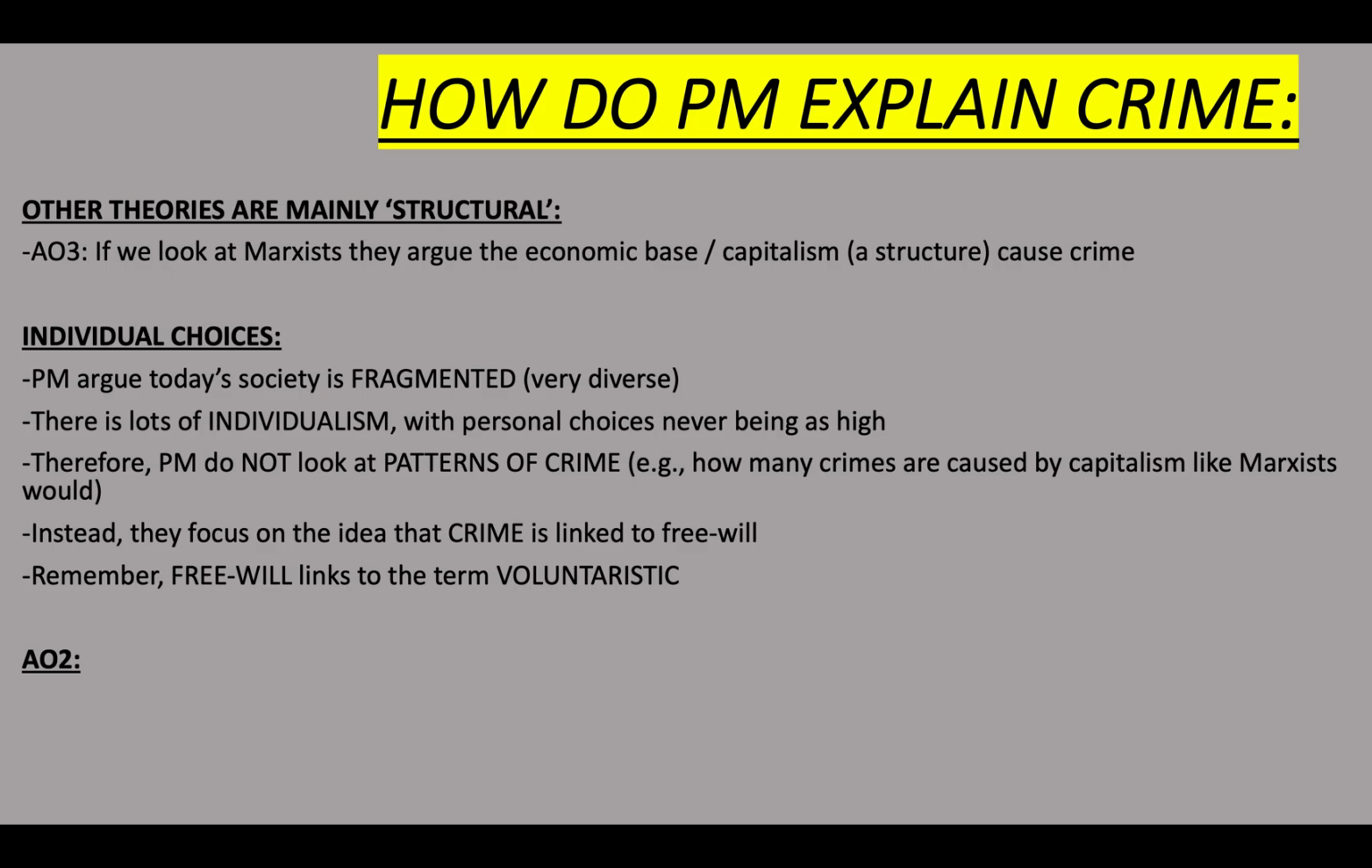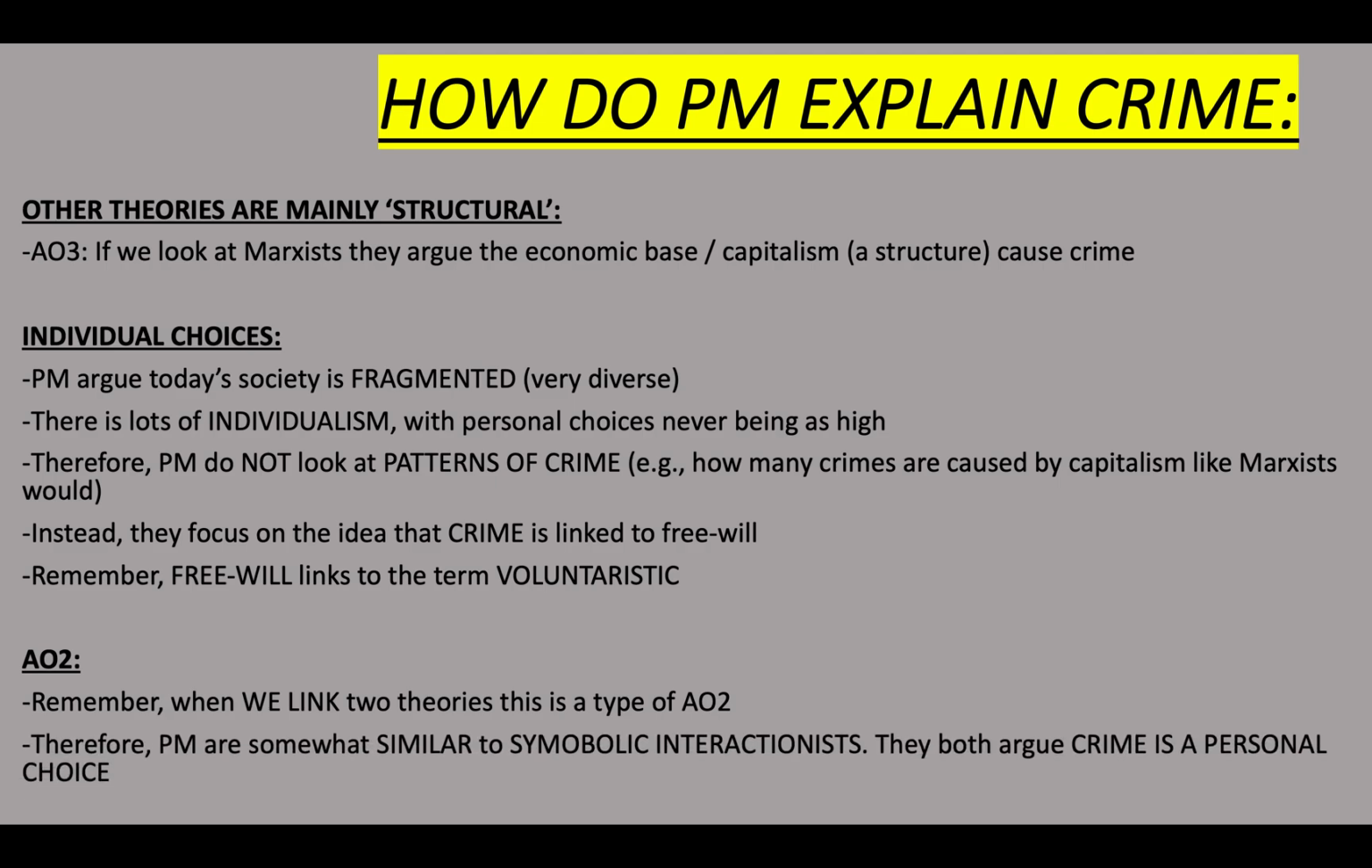Now some AO2. Remember, there's different kinds of AO2. Some is where you have an item, some is where you give examples, some is where you link different theories together. So, one kind of AO2 is when we link two theories. Postmodernists are somewhat similar, not entirely, to symbolic interactionists or labeling theorists because they all argue, as in labeling and postmodernists, that crime is a personal choice.